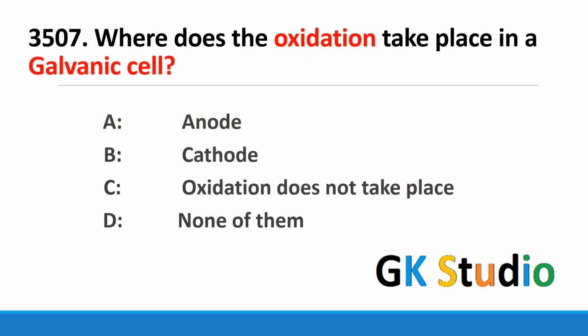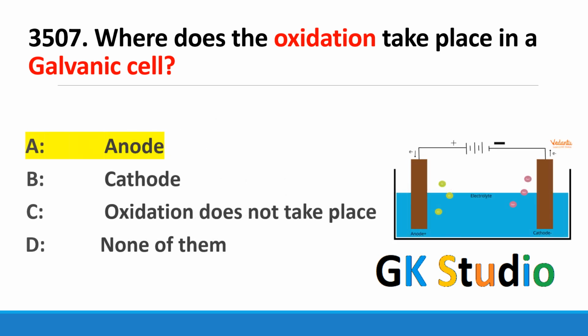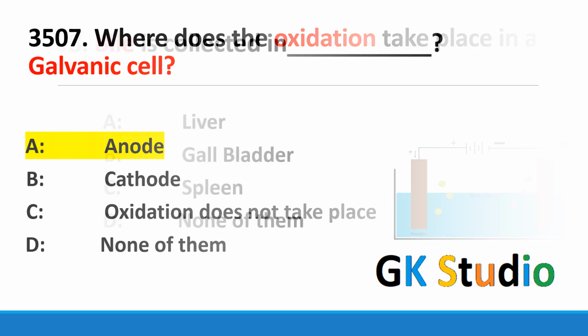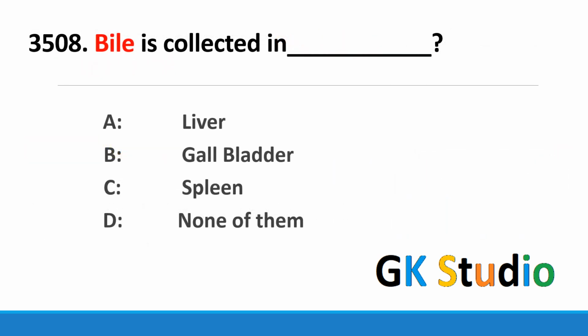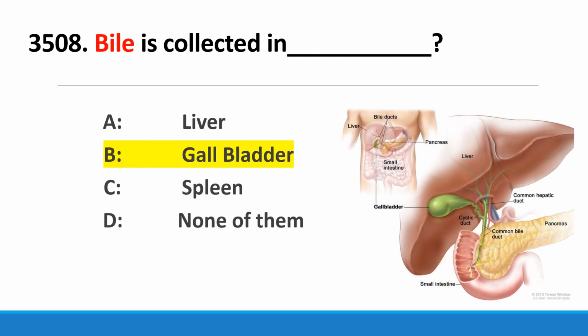Where does the oxidation take place in a galvanic cell? Anode. Oxidation takes place at the anode, the positive electrode. Bile is collected in the gall bladder. Basically, bile is collected in the gall bladder of the human body.